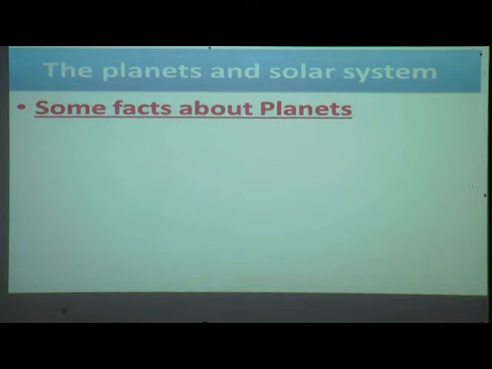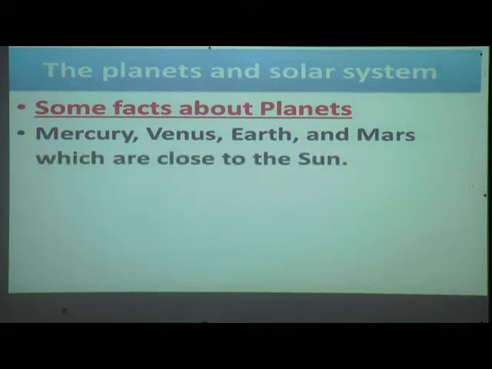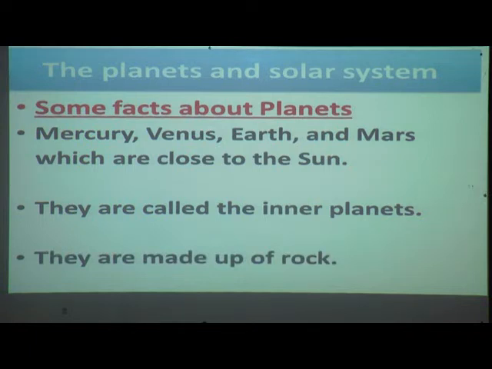Now we will see some facts about planets. Mercury, Venus, Earth and Mars, which are closer to the Sun, are called the inner planets. Why are they called that? Because they are very close to the Sun. So Mercury, Venus, Earth and Mars are called inner planets. They are made up of rocks.